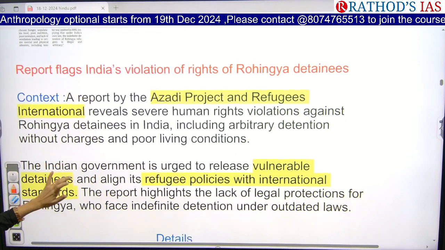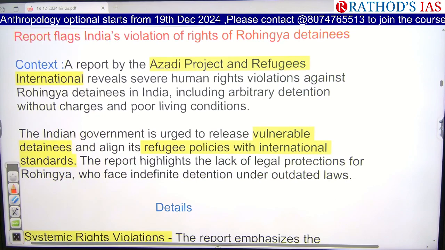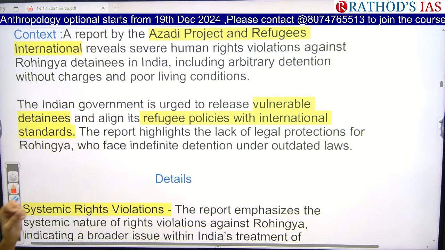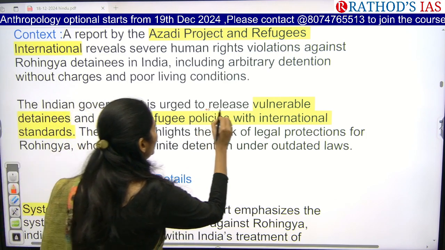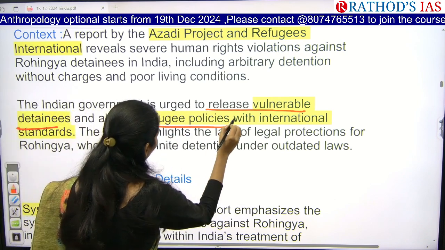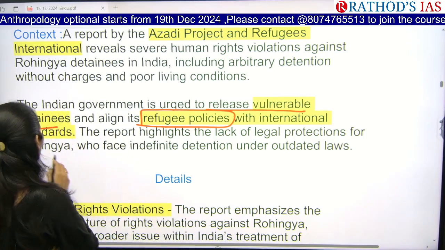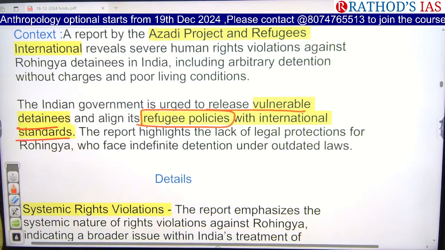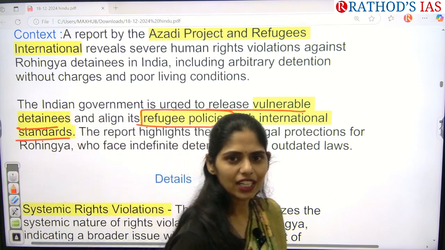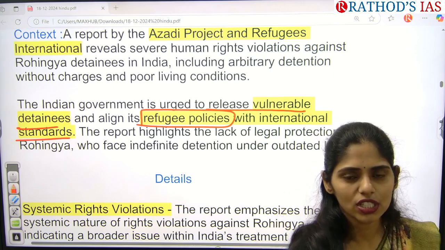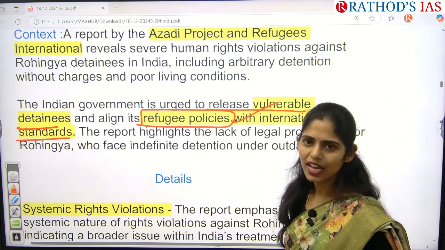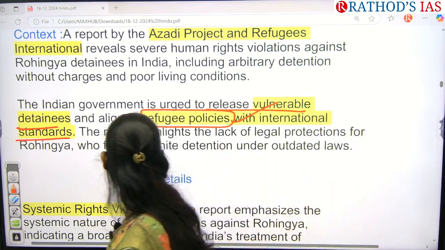And they are also facing very poor living conditions in our country. Because of this, the report urged the Indian government to release vulnerable detainees, and India needs to align its refugee policies with international standards. So why should we follow that? India has not signed any refugee convention so far. So India is not obliged to follow these refugee policies, that too with international standards.